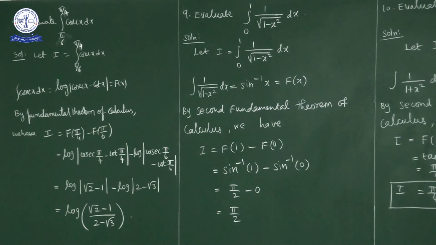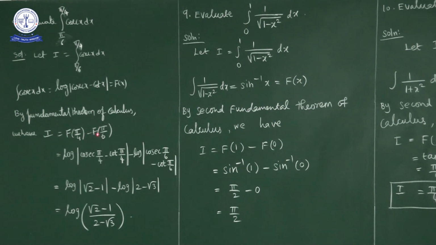Now the question is to evaluate the integral from pi by 6 to pi by 4 of cosecant x dx. First of all, the indefinite integration of cosecant x dx is what? Log mod cosecant x minus cot x. That is capital F of x. By the second fundamental theorem of integral calculus, what do we have? I is equal to F of pi by 4 minus F of pi by 6.